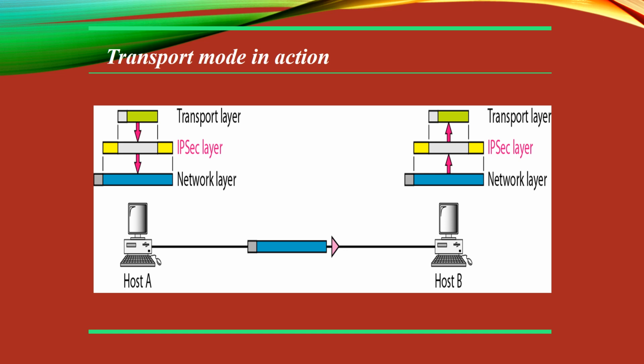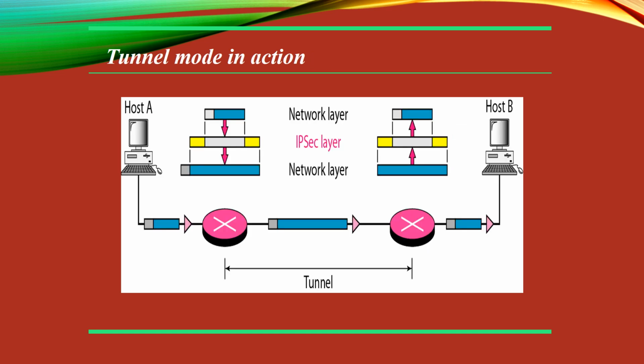Then there is another mode, and that is your tunnel mode. So in case of tunnel mode, you can see it protects the entire IP packet. It takes IP packet including the header, applies IP security methods to the entire packet and adds a new IP header. So here you can see, it goes from network layer to IP security layer to network layer. The new IP header that will be sent has different information as compared to the original one. The tunnel mode is normally used between two routers, between host and a router, or between router and a host.